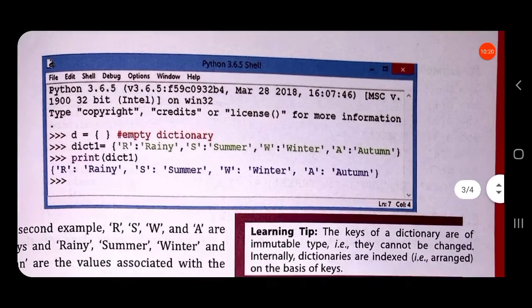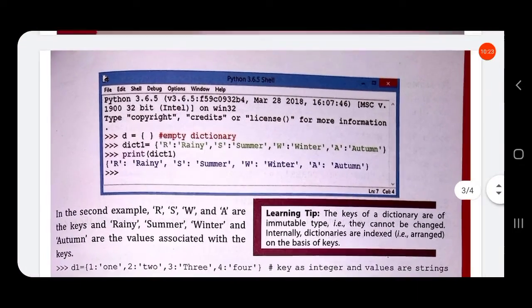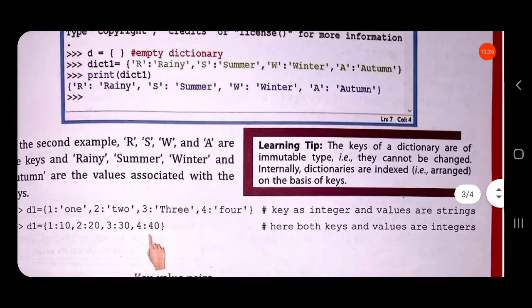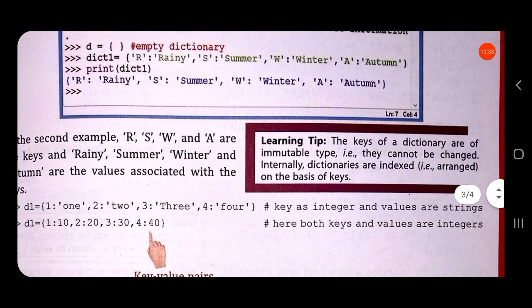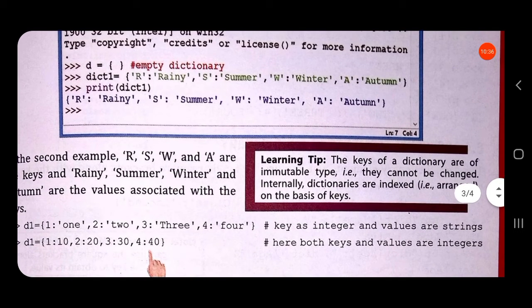So let us see one example. Here there is an empty dictionary. D is an empty dictionary. Then we have created another dictionary, dict1 is equal to curly braces open, in single quotes R colon rainy comma S colon summer comma W colon winter A colon autumn.